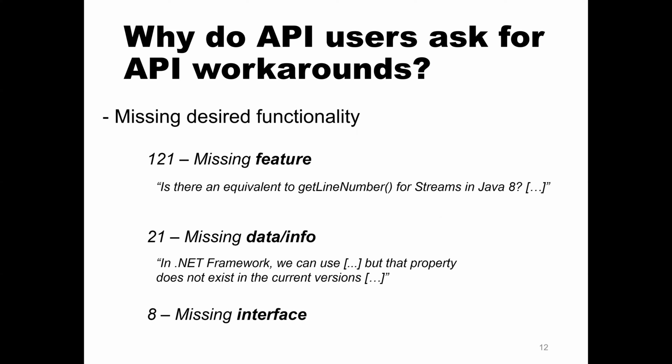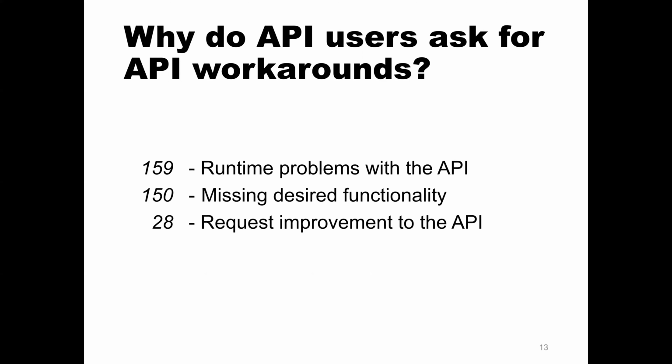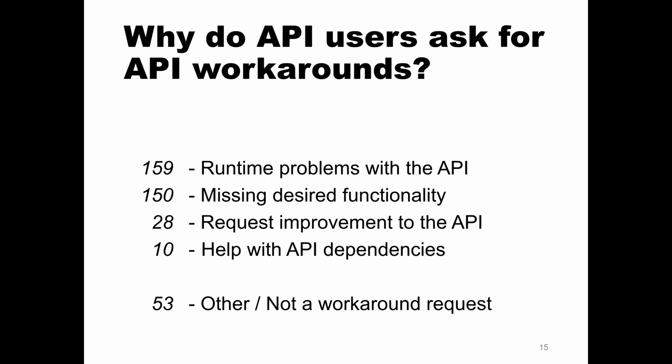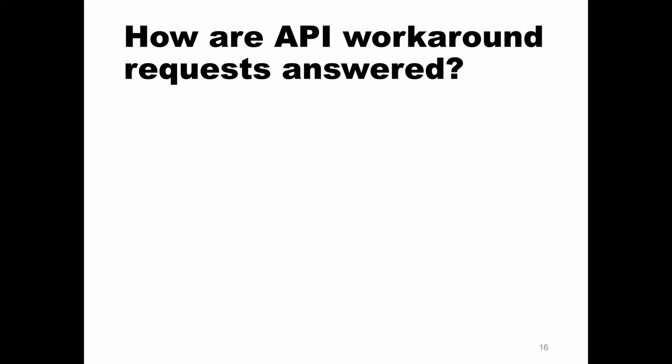Or sometimes there's a missing interface. Users believe that an interface should exist, but it doesn't. There's also cases where API users request improvements for the API. So for example, performance improvements, or they ask for help with API dependencies. So maybe they have some specific dependency they want to work with an API and it's not supported. And of course, in some cases, some of the posts don't have anything to do with what we were looking at, so they're not actually workaround requests.